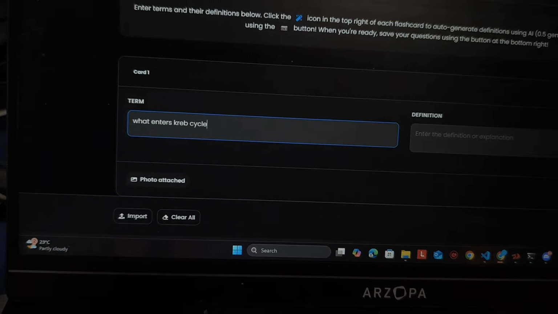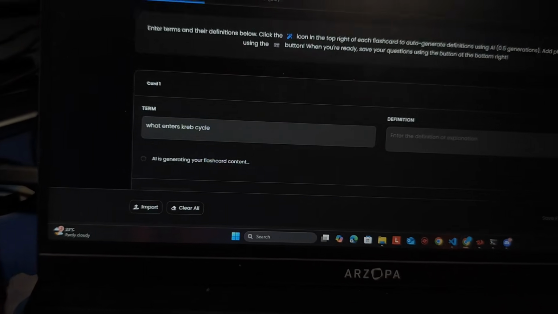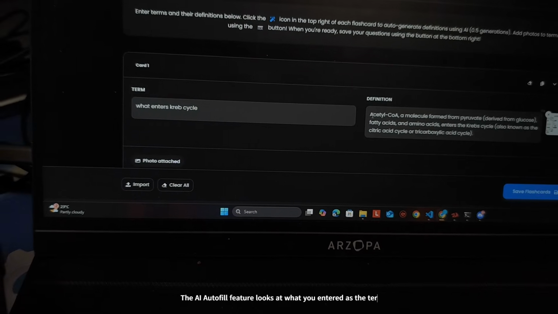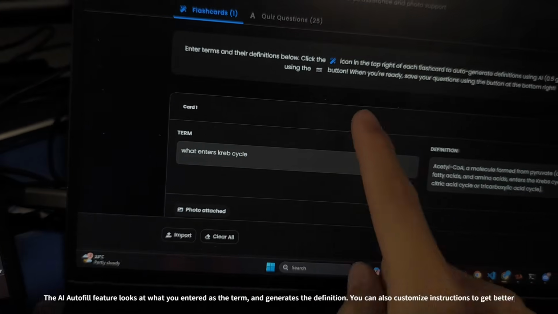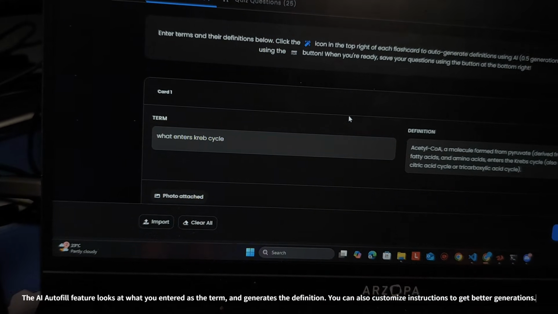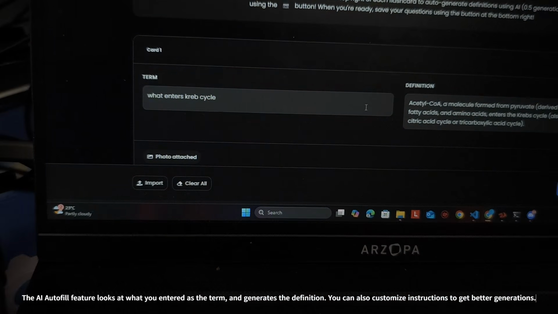But if I want to save time, I can simply press this generate definition automatically with AI, and in literally a second it gives you the definition. So that can save you a lot of time if you want to manually create your questions like this, but you still want to save some time if you're making very easy questions like these.